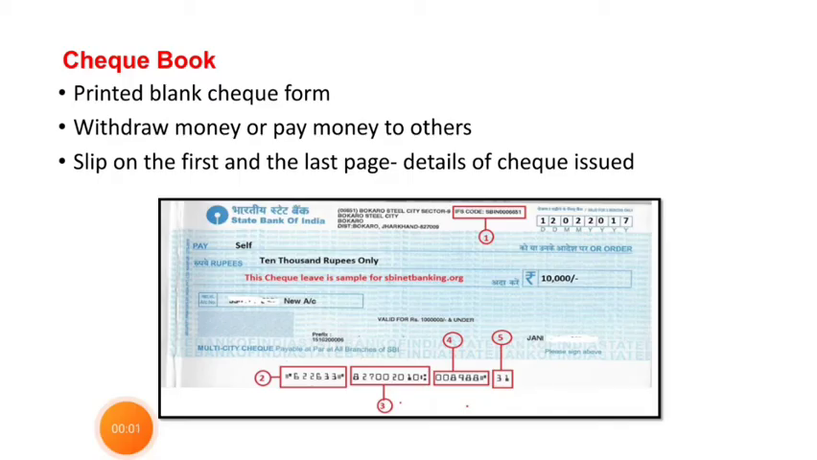So this is the specimen copy of the check. All banks mostly have the same format. A special magnetic ink is used and can be read with a magnetic reader only.